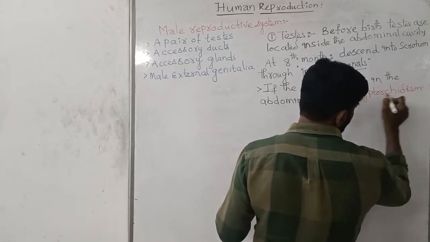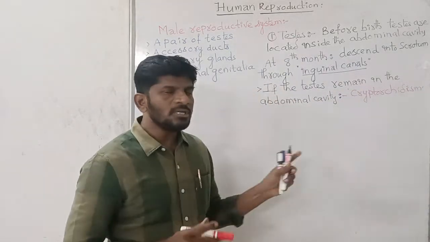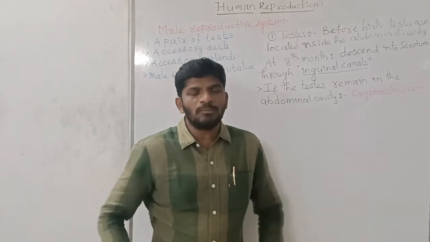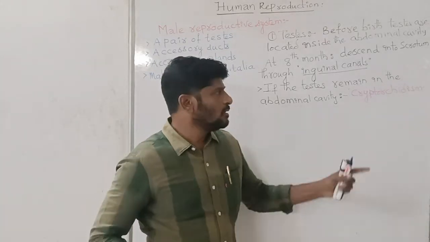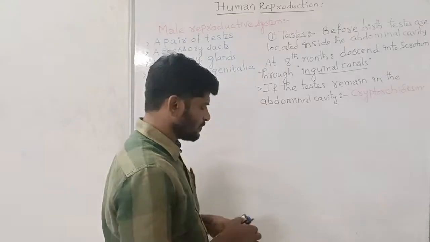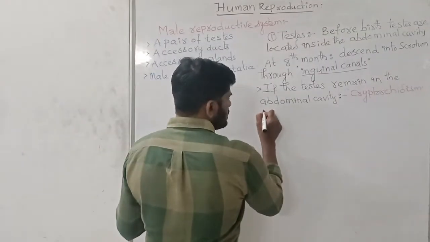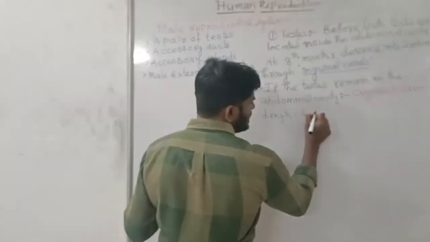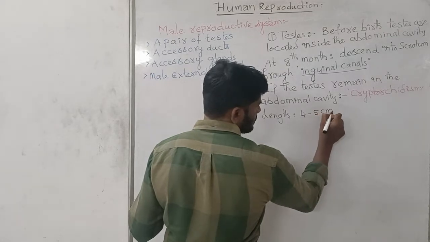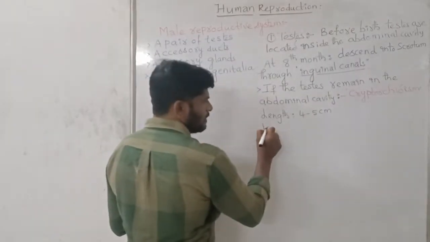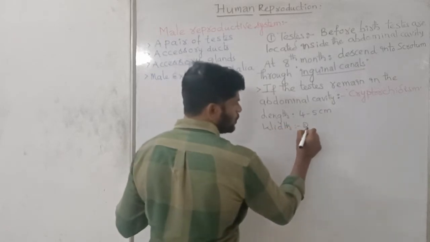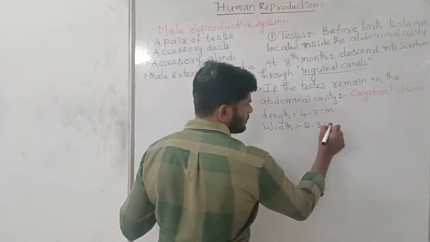I repeat again. In some children, the testis is unable to descend into the scrotum. They remain as it is in the abdomen. This is called as cryptorchidism. Generally, the length of the testis is 4 to 5 centimeters, and the width of testis is 2 to 3 centimeters.